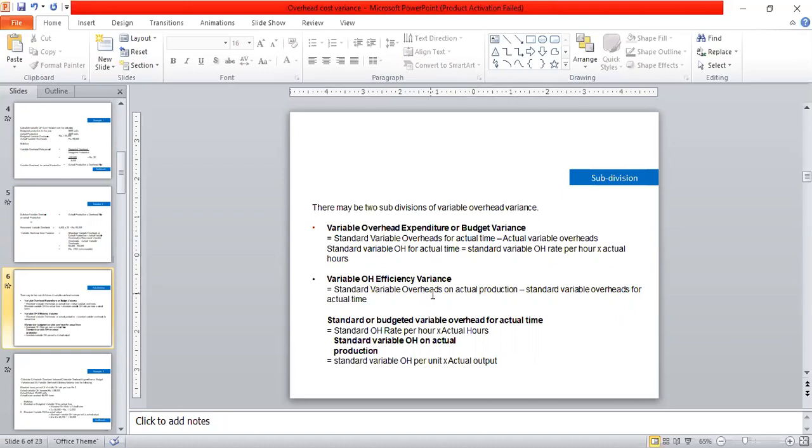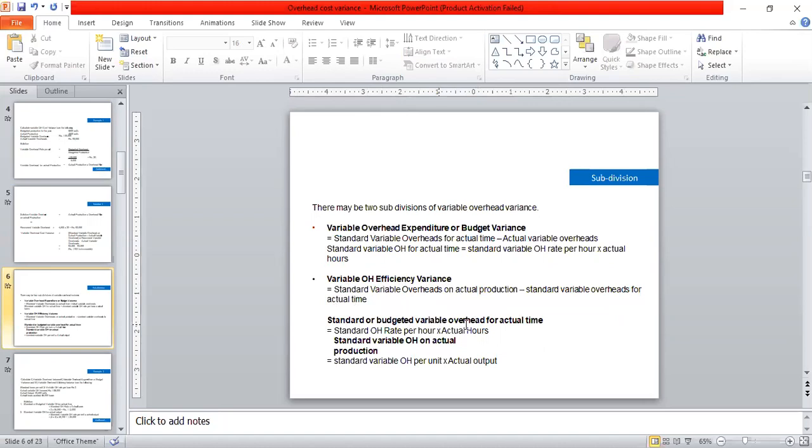On the other hand, the variable overhead efficiency variance has the formula: standard variable overheads on actual production minus standard variable overheads for actual time.